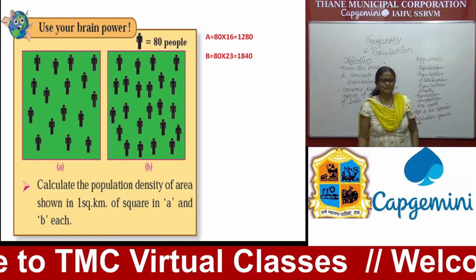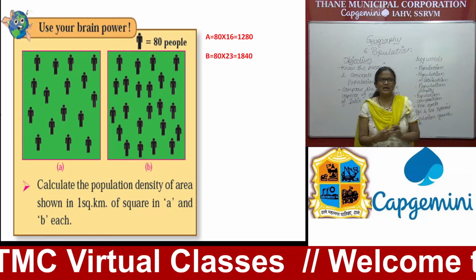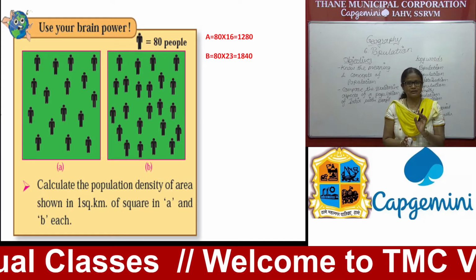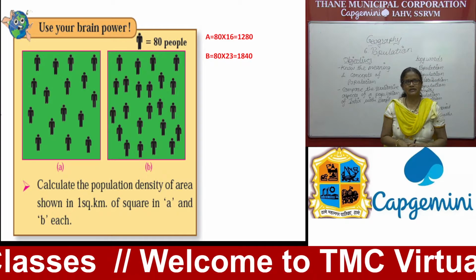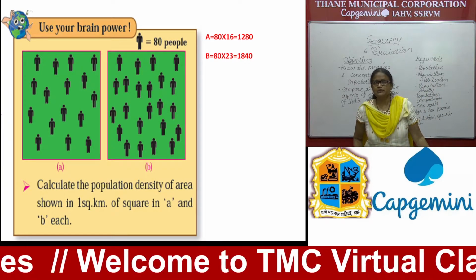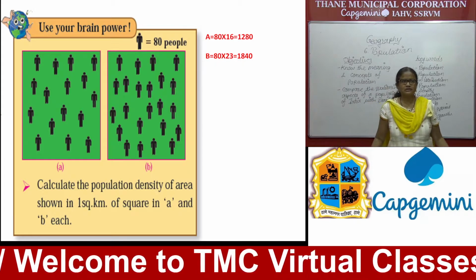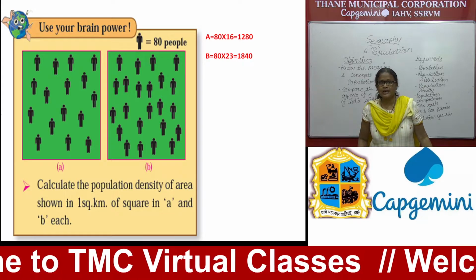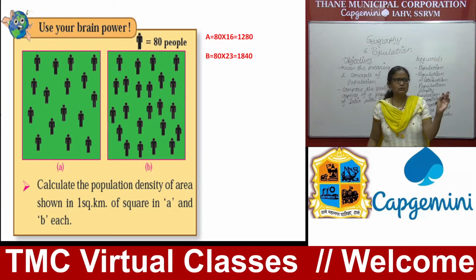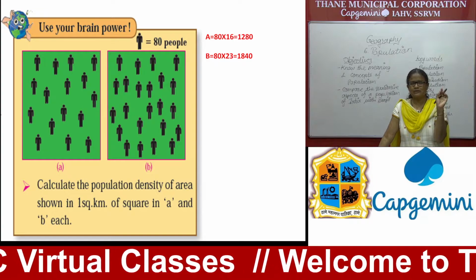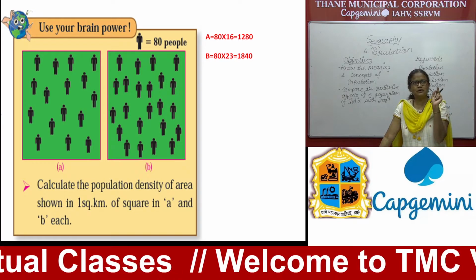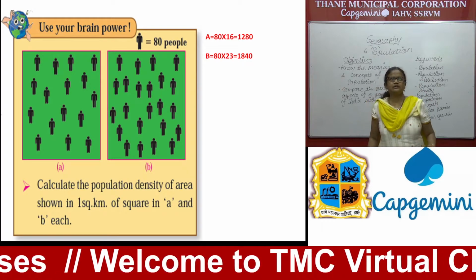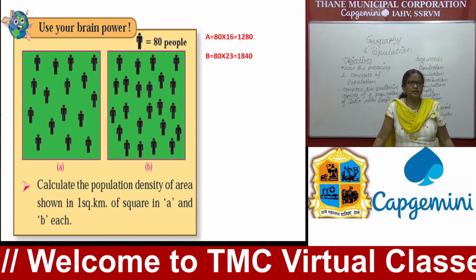Now the next concept you have to do here, use your brain power. How will you calculate the density of a given area? Each picture indicates 80 people, and you have to calculate the population density of the area shown in 1 square kilometer in A and B each. So you know the total number of people shown in the picture, and you have to count it into 80. So in picture A you will get 1280 and in B 1840.